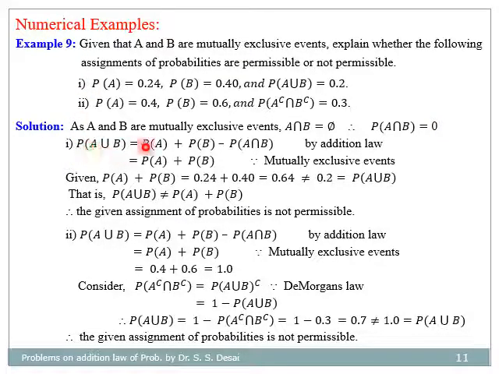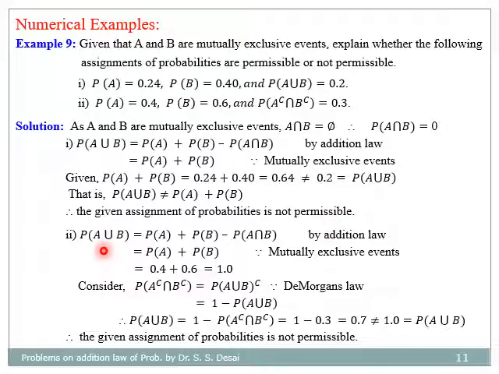Probability of A union B, by the addition law, is given by probability of A plus probability of B minus probability of A intersection B. And because of exclusiveness, this is equal to probability of A plus probability of B. Now, probability of A plus probability of B is equal to 0.24 plus 0.4, that is 0.64. This is not equal to 0.2, which is probability of A union B. That is, probability of A union B is not equal to probability of A plus probability of B, and therefore the given assignment of probabilities is not permissible.